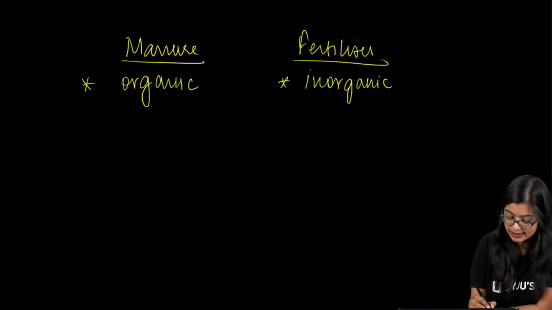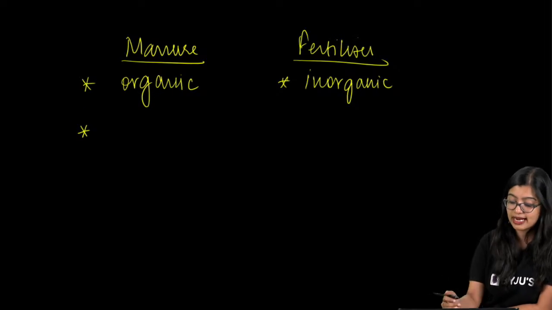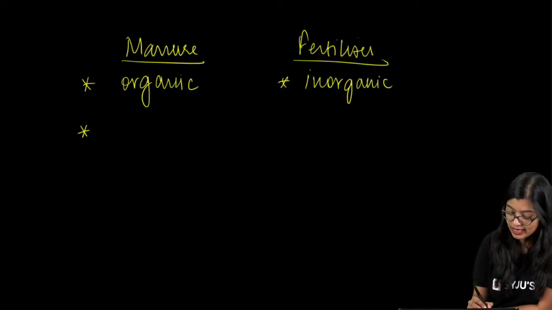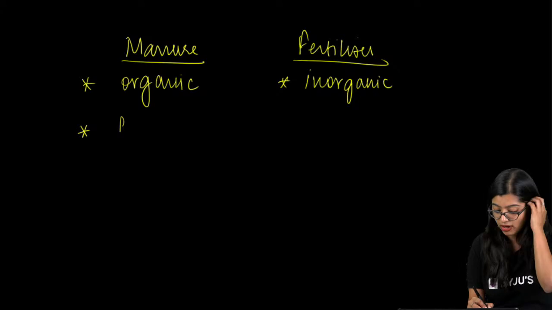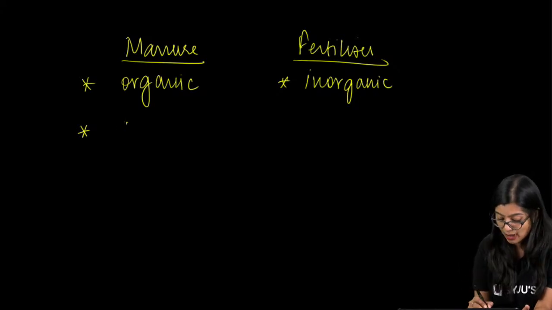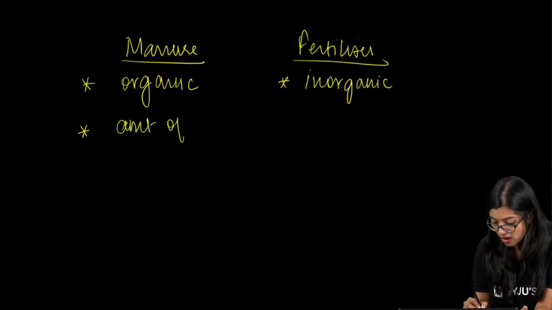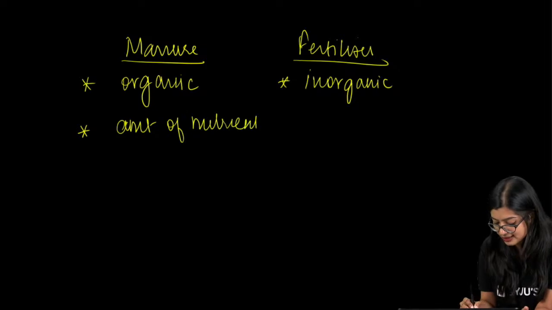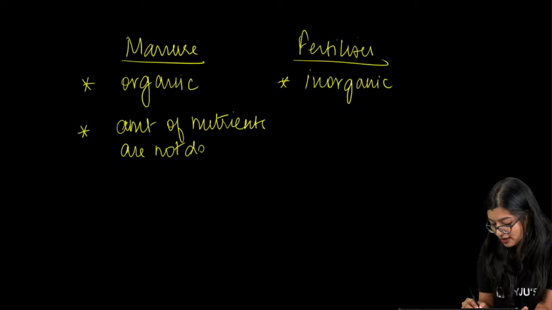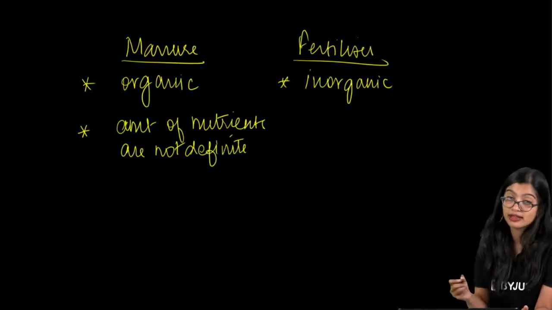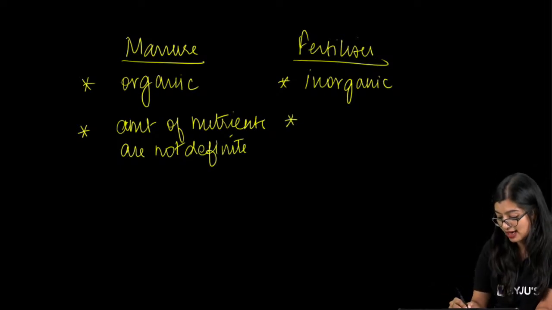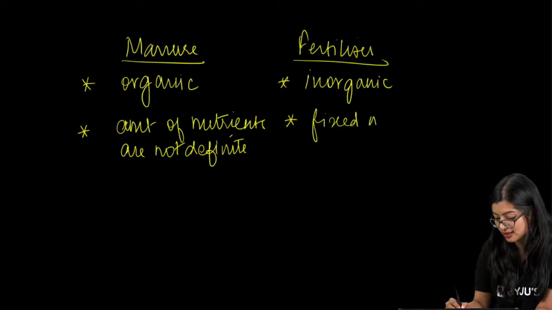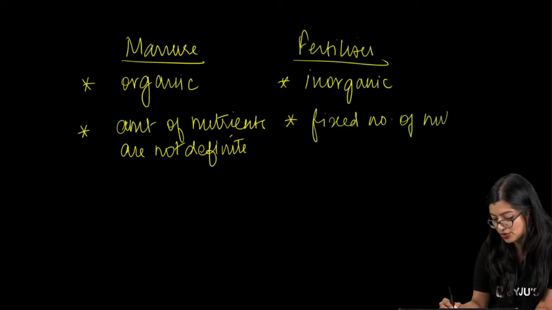Then, the amount of nutrients in manure is not definite. That means we don't know how much nutrients are there in manure, but in fertilizer there is a fixed number of nutrients.